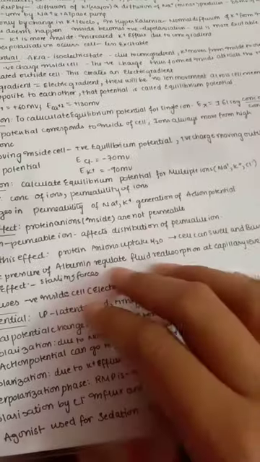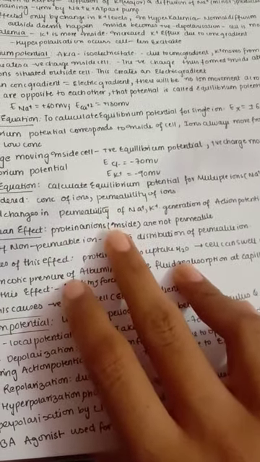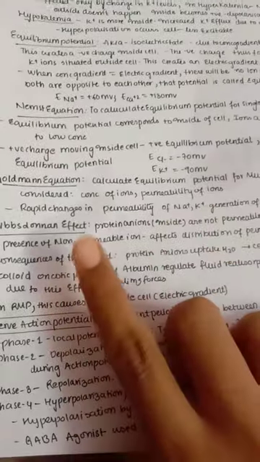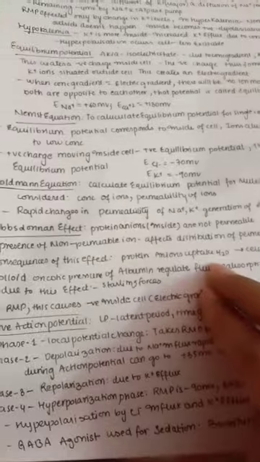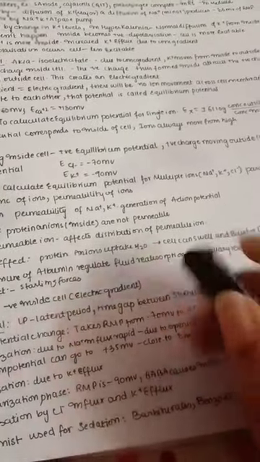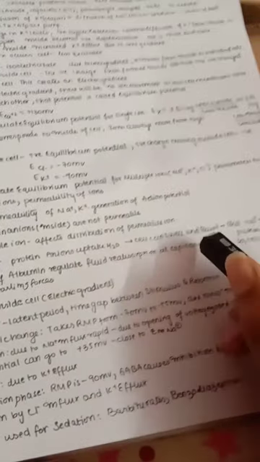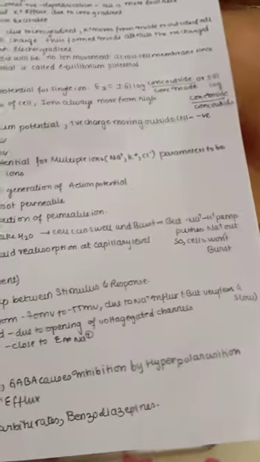For example, you can take sodium as an example, as the sodiums are present inside and they are not permeable. So the presence of this non-permeable ion mainly affects the distribution of permeable ion. The consequence is that the protein anions take up more water, so cells can swell and burst. But this is prevented by the sodium potassium pump, which pushes the sodium out, so the cells will not burst. I think you can understand this.